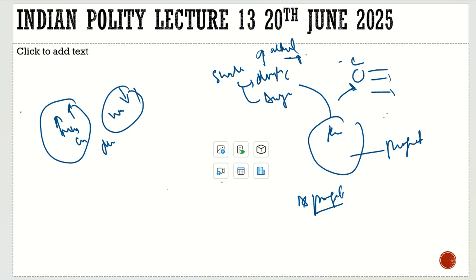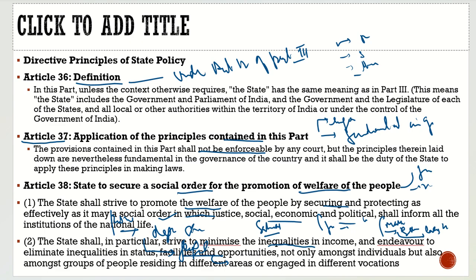So here, what does Article 38 say? Article 38 says that the state shall in particular strive to minimize the inequalities in income and endeavor to eliminate inequalities in status, facilities and opportunities, not only amongst individuals but also amongst groups of people residing in different areas or engaged in different vocations. And also how they can reduce the inequalities in income.